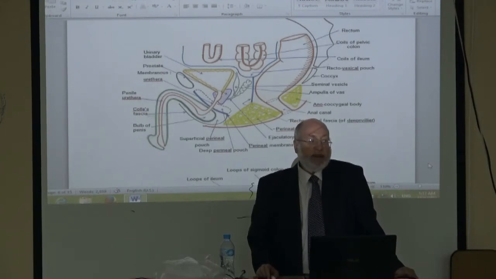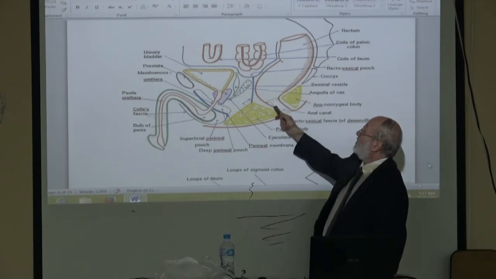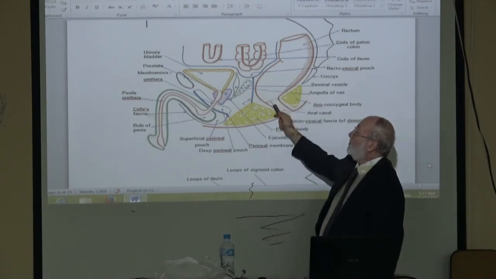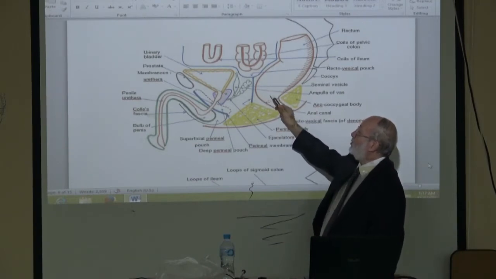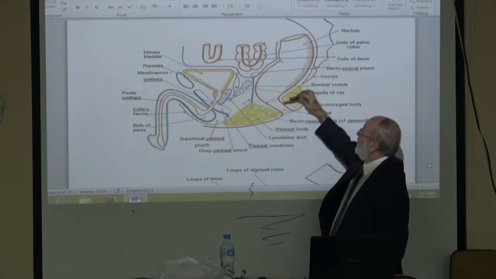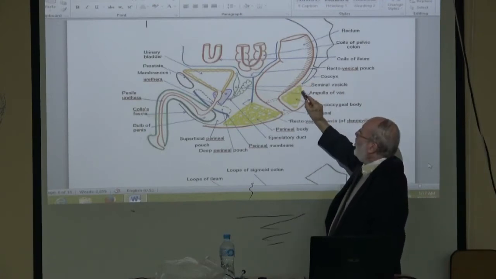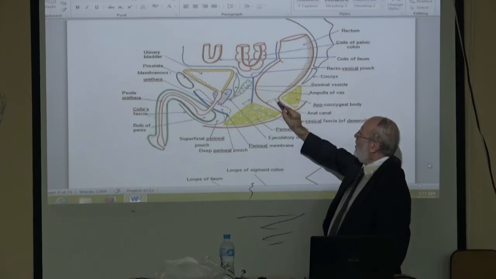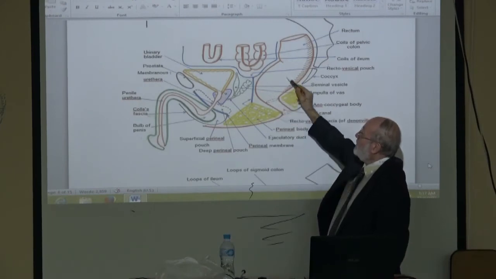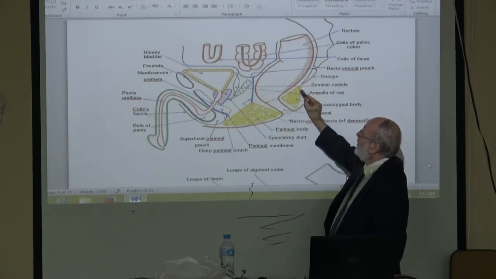Our lesson today is about the anal canal. The anal canal begins as a continuation of the rectum at the ano-rectal junction, which is 1 inch below and in front of the tip of the coccyx. The ano-rectal junction is the end of the rectum and the beginning of the anal canal.